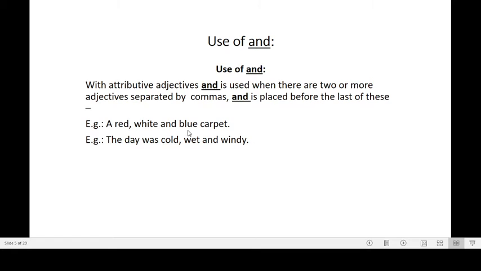So blue is the last adjective, so before that we have placed the word "and". In the same way here, there are 3 adjectives in the sentence: cold, wet, windy. So we have placed the word "and" before this last adjective. So you should understand that when more than 2 adjectives are used in the sentence, the word "and" should be placed before the last adjective.